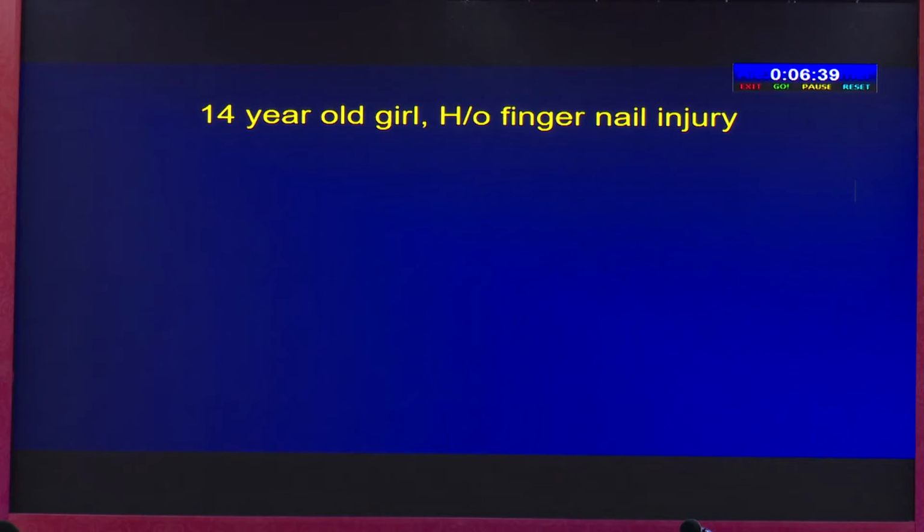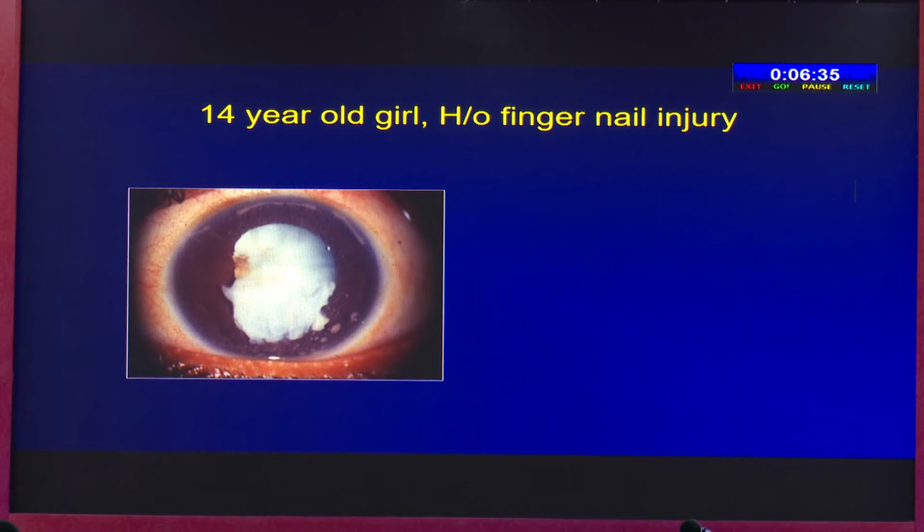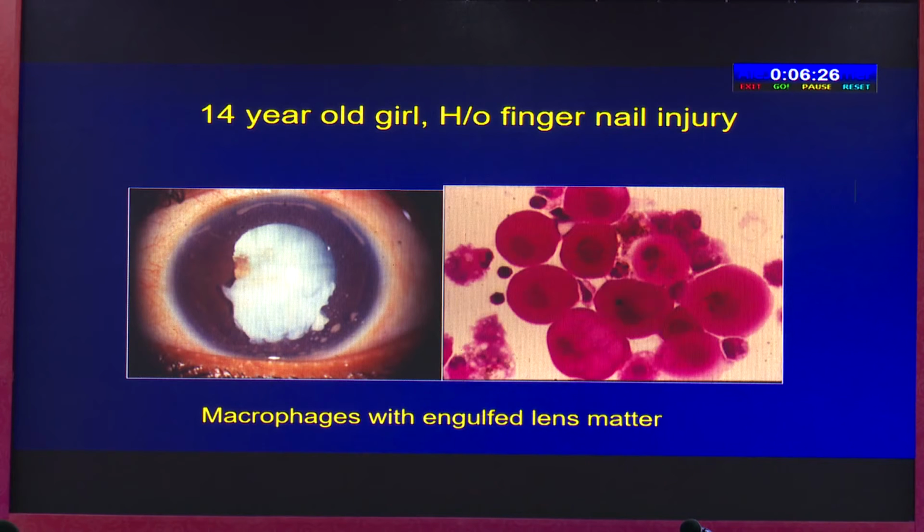This is a 14-year-old girl, history of fingernail injury, and you can see the granulomatous KPs and the total complicated cataract. What could be the etiology? You can do an anterior chamber tap, and it can show the macrophages with engulfed lens matter, suggestive of lens-induced uveitis. Here you require only the lens aspiration.